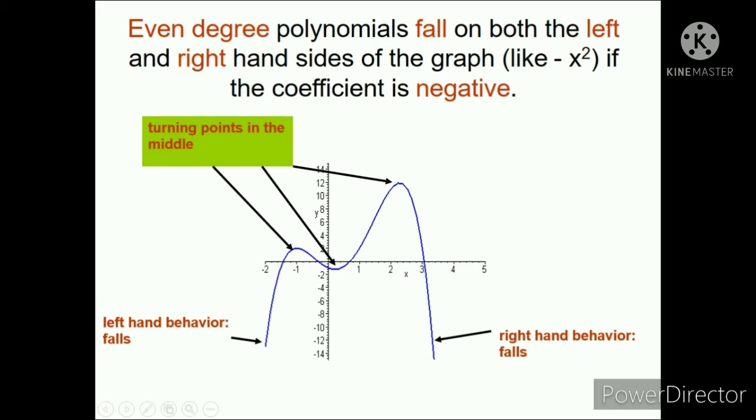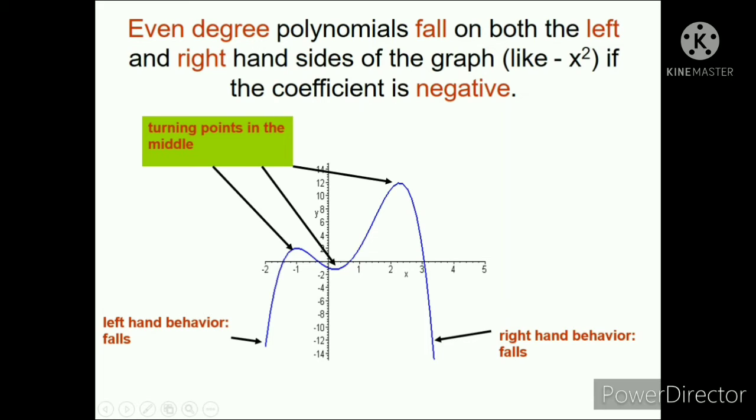So, what is the degree of this graph? Anong degree ng ating graph? As you can see, dahil meron siyang tatlong ikot, di ba? Yung turning point is, malalaman mo siya kapag binawasan mo yung degree ng isa. So, since meron siyang 3 turning points, then the degree is 4. Okay. And since both hands ay nakababa, ayan, nag-fall sila.